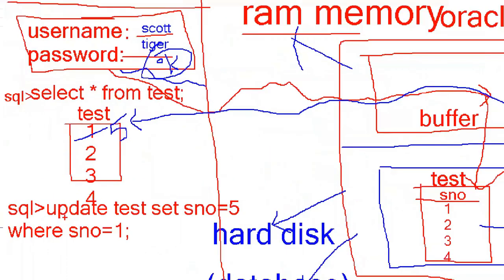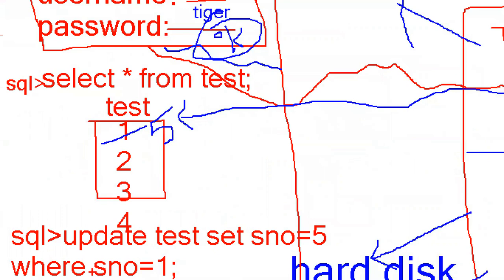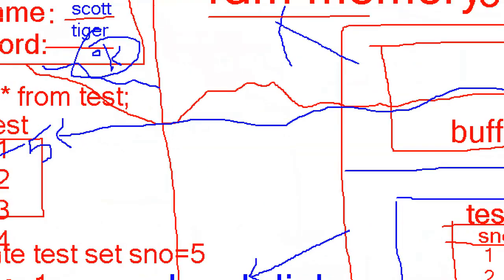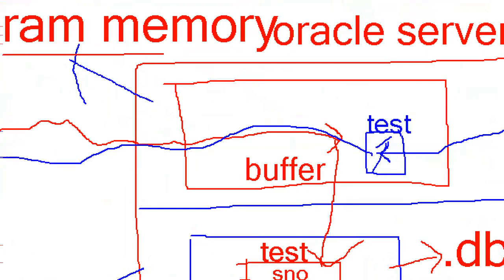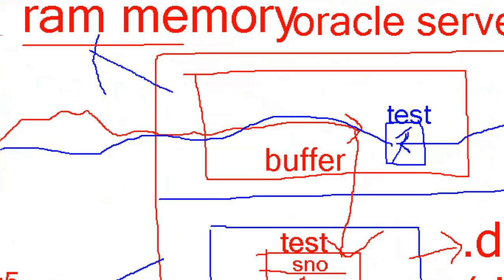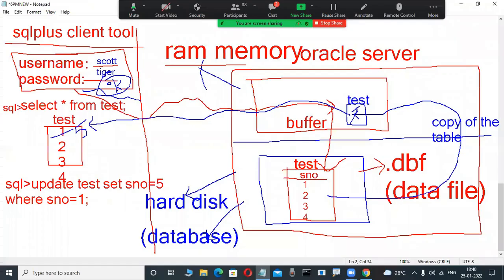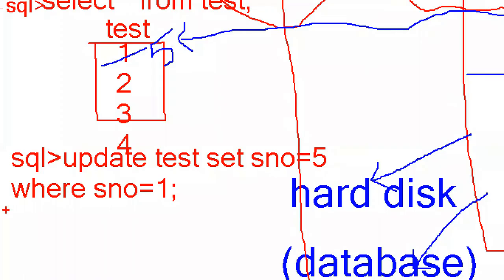Whenever I'm typing this update command in the SQL Plus tool, yes, this SQL language command, where will it be executed? In the buffer. Here in this buffer only it will be executed, not in the hard disk. Now observe here, whenever I'm using the update command, what is the new value? 5. Very good. Here the new value is 5.